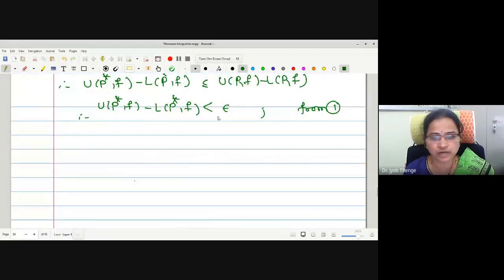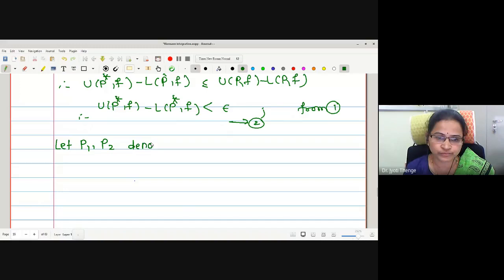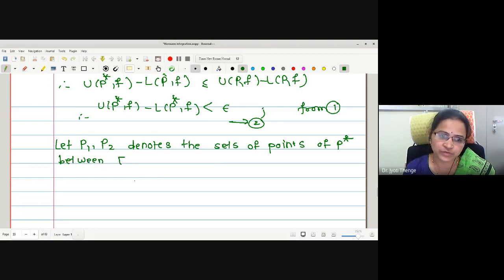Let me call this statement number 2. Here, let P1, P2 denote the sets of points of P star between A, C and C, B respectively.